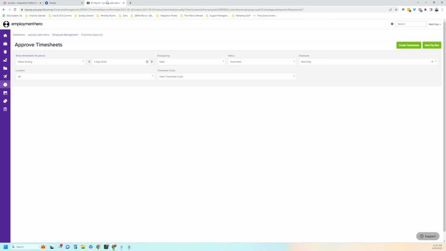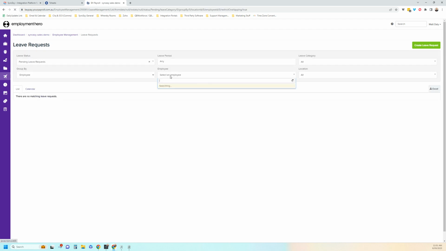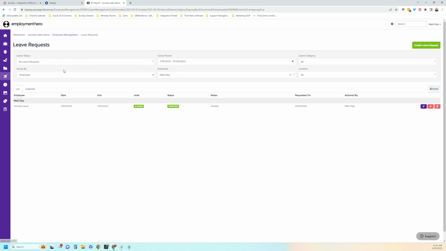Going into here now, if we go into manage leave requests and look at the leave requests, we filter on my name in the system and make sure that we look at all leave requests. You can see there's the leave request that I've just synced over, requested on the 8th of September, which is today. That's the leave request. Leave requests are automatically approved because they've been added into the schedule in Simpro, so they would have been approved for that employee to have that day off.